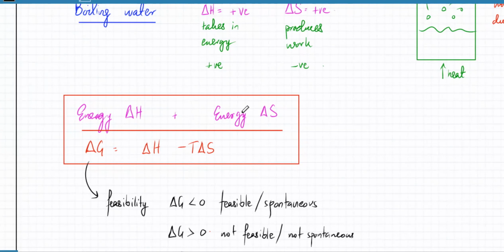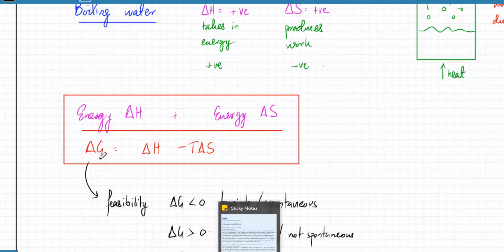The other one is the disorder it creates. Whenever there's gas being produced, there's going to be a lot of disorder created. That is going to produce some form of energy. Overall, if both of them combined come out positive, that would mean the reaction needs energy and it's not going to be feasible.